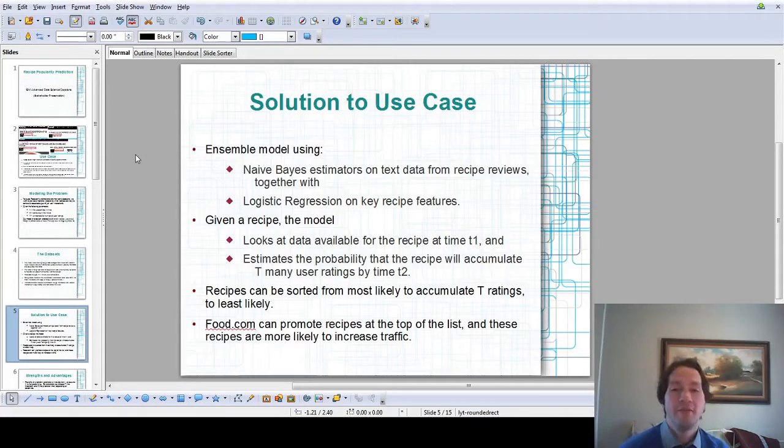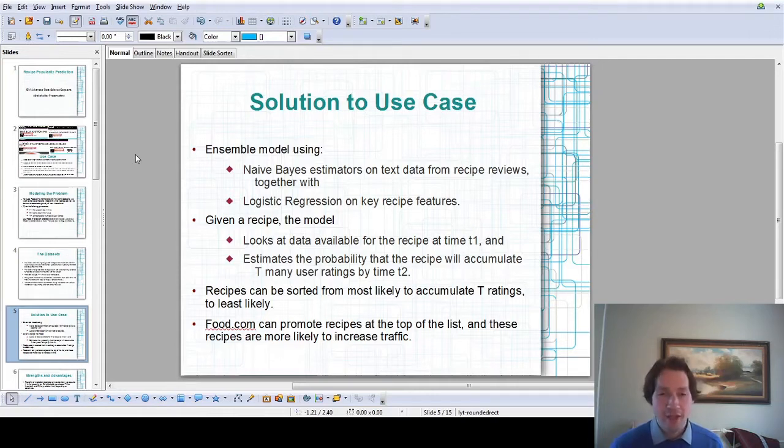So the solution that I built to this use case is a type of ensemble model, essentially a two-step ensemble model. The first step consists of a family of naive Bayes estimators, which work on text data from recipe reviews. So they look at the recipe, they aggregate all the reviews that it's accumulated over its lifetime, and then the naive Bayes estimators try to make a guess about how likely it is that that recipe is going to succeed in the future.